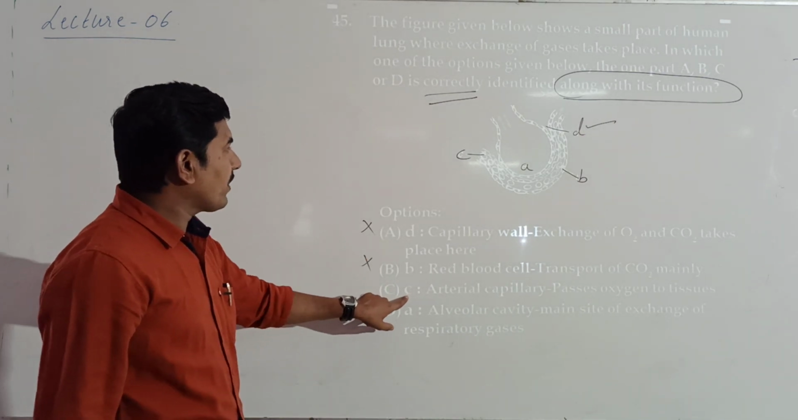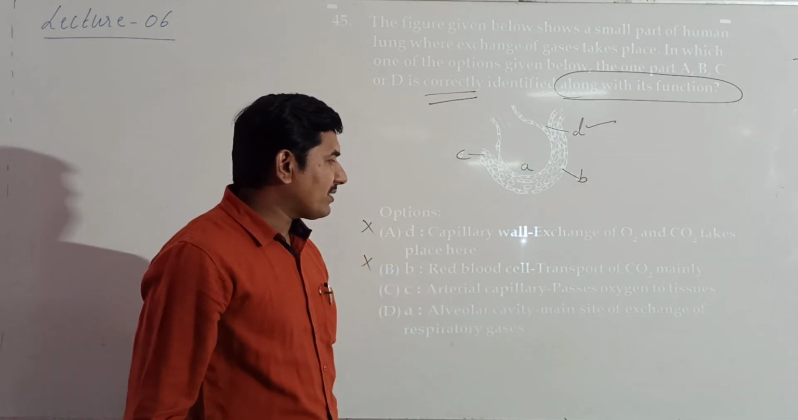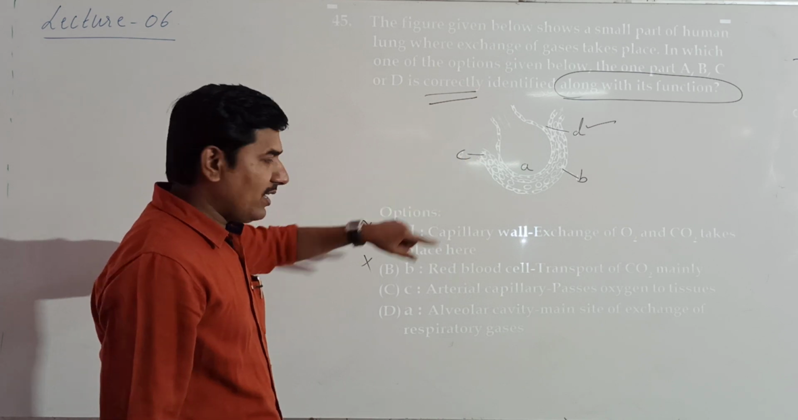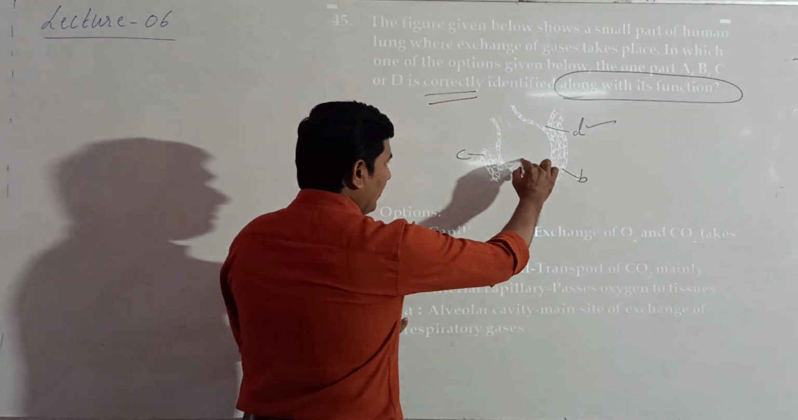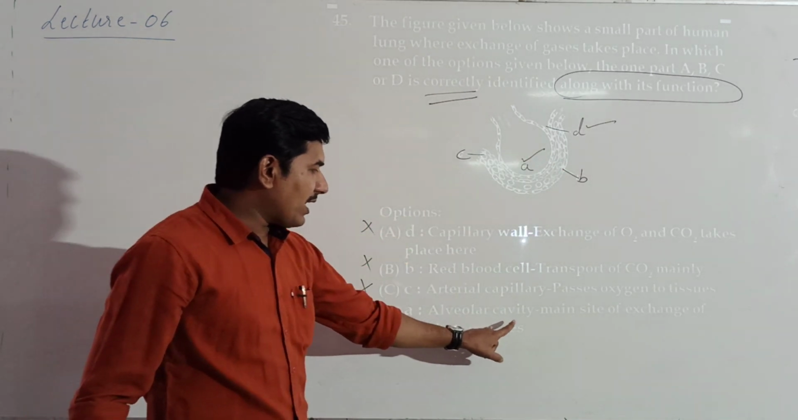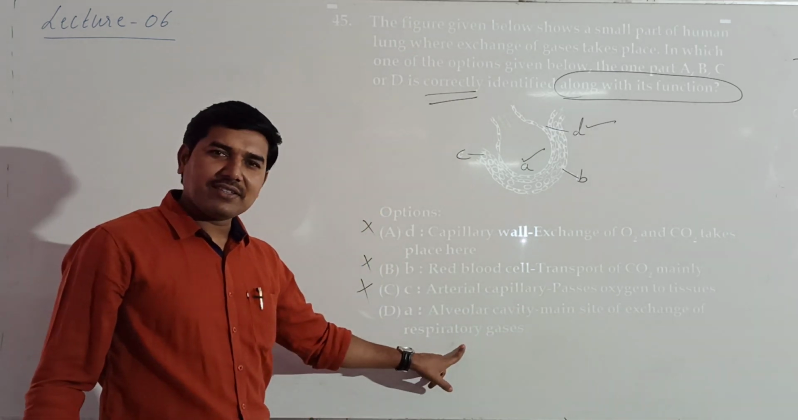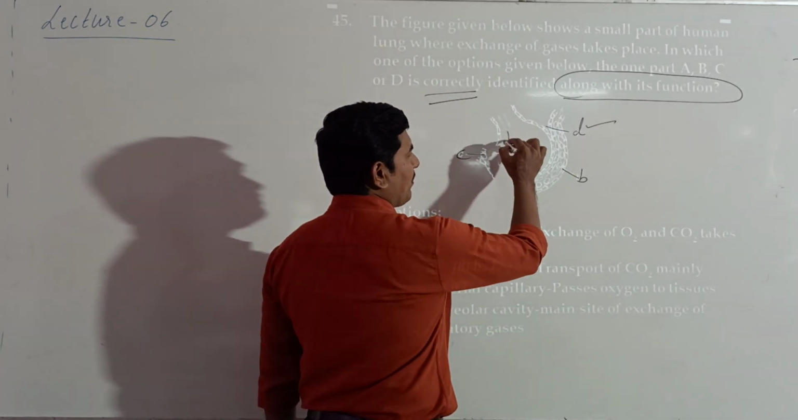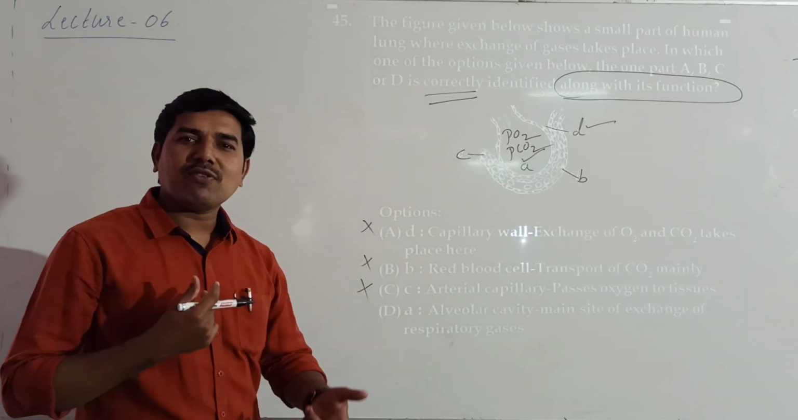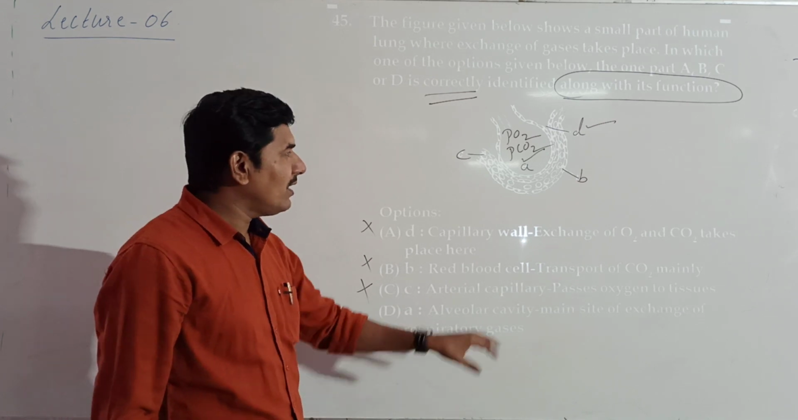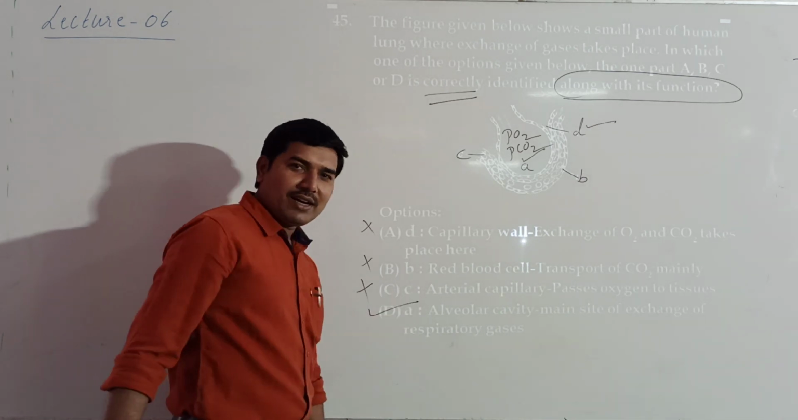Then C, this is C. Arterial capillary passes oxygen to tissue. This is RBC, hence it is wrong. Then D, this is A. A is the alveolar cavity, the main site of exchange of respiratory gas. Yes, it is the site of exchange of oxygen and carbon dioxide. So exchange of gases or diffusion of gases occurs in the alveolar part. So option D is correct.